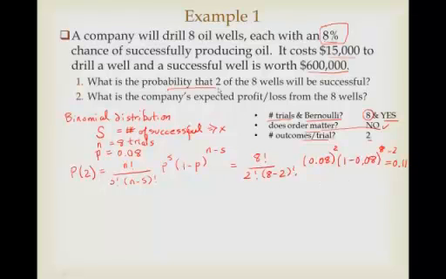So that's the probability that 2 of the 8 wells are successful.